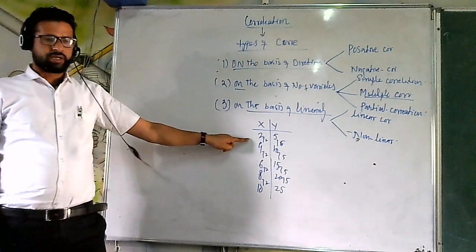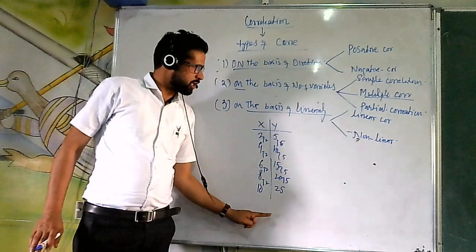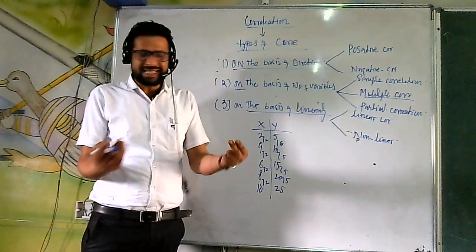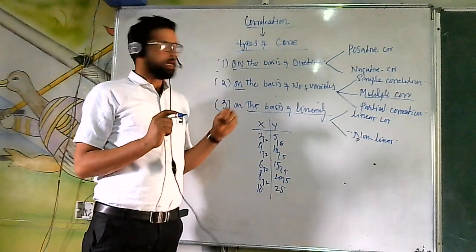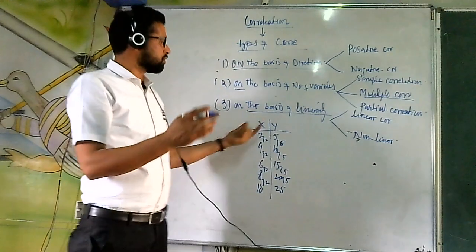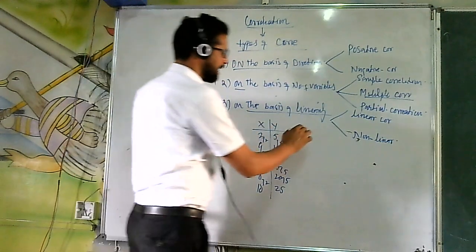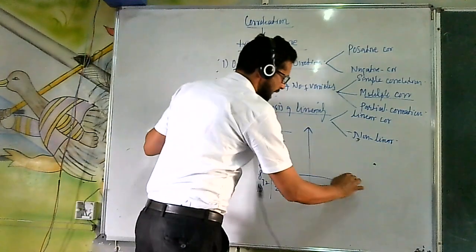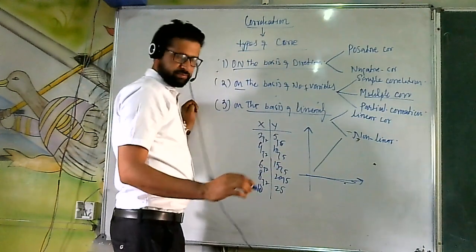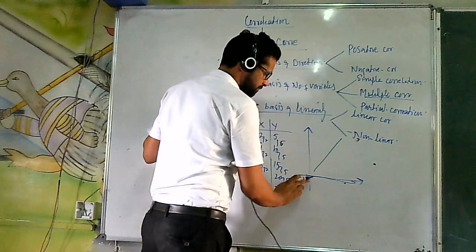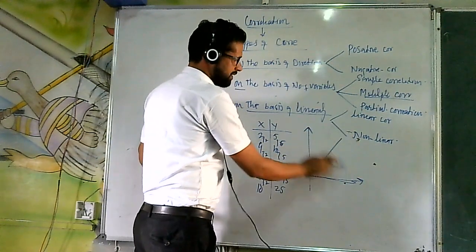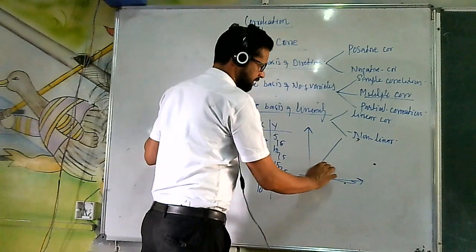Linear correlation is defined as that form of correlation in which both the variables are increasing at a constant rate. If both the variables are increasing at a constant rate, it's known as linear correlation. And linear correlation will always divide this 90-degree angle into two parts. It will pass through the origin and will divide this 90-degree angle of the x and y axes into two parts and make a 45-degree angle.